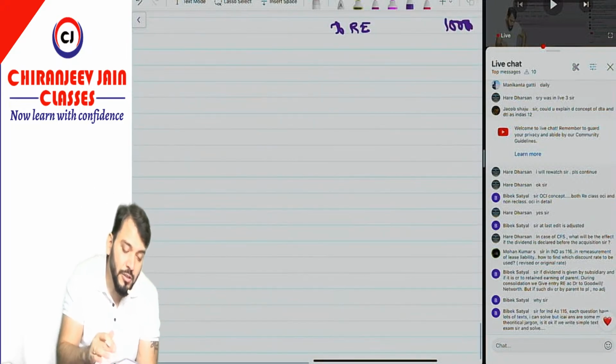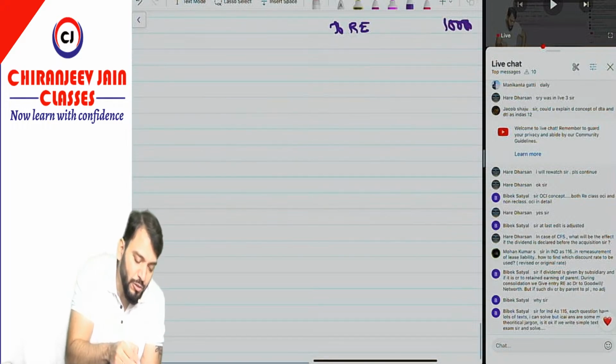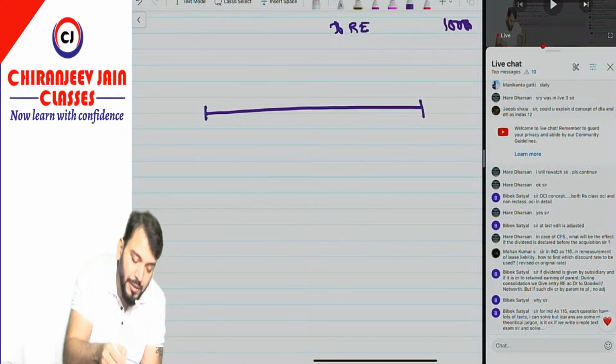So in that case, let me take one example.